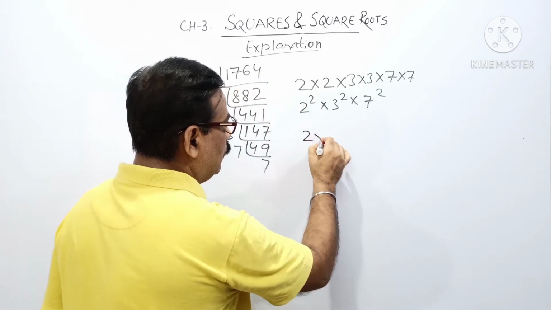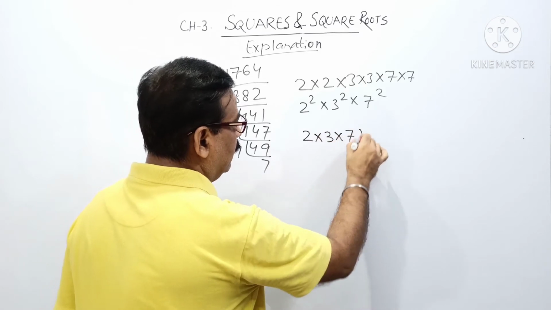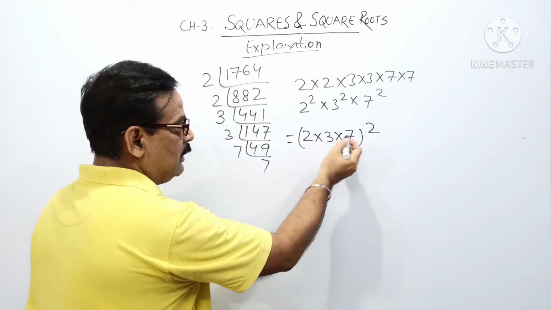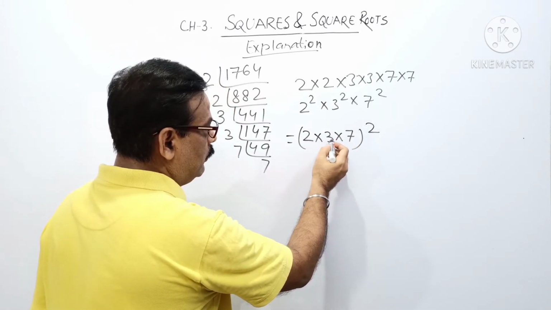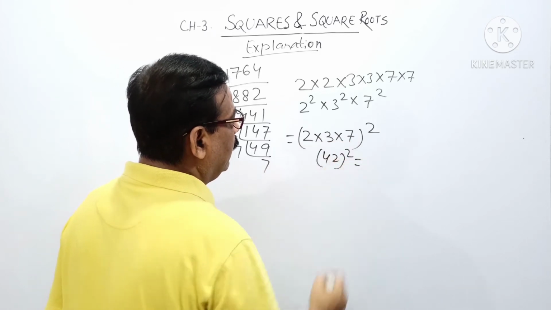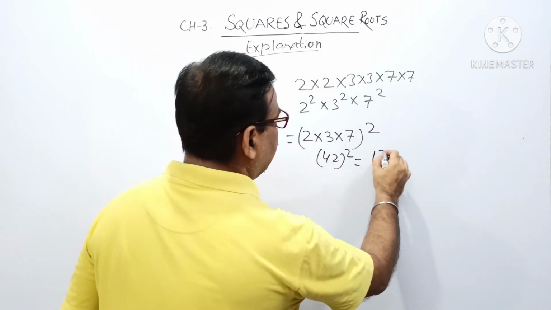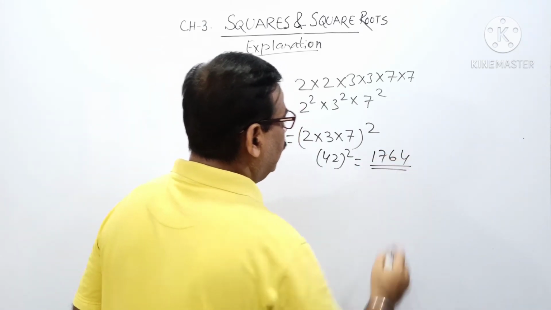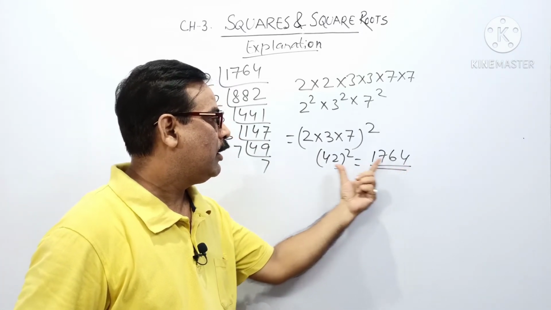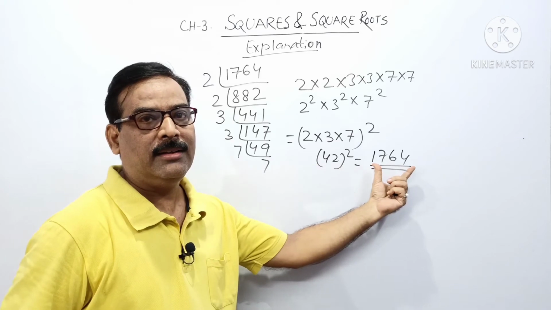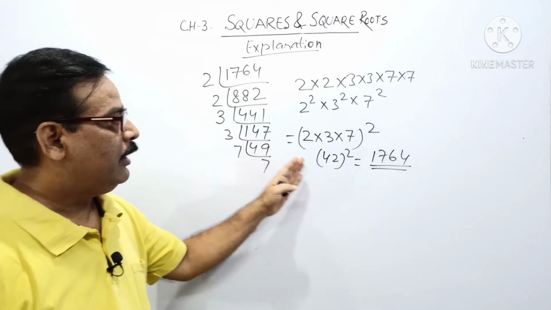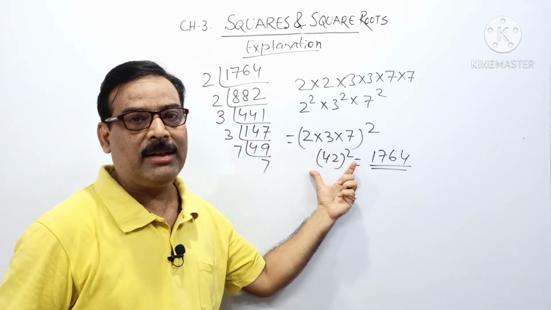So we can write here 2 into 3 into 7, or we can write it in square form. 2 3s are 6, and 6 7s are 42. 42 square is the number 1764. So from here we can understand that this number 1764 is the square of 42. So from here we understand what a perfect square is, and if it is a perfect square, then which number it is the square of.